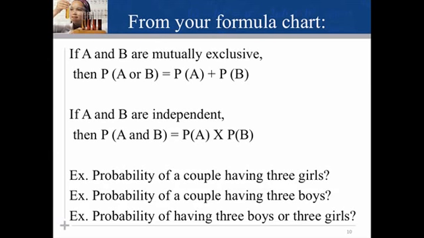That would give us 1/8 chance of having 3 girls. The same would be true of having 3 boys. However, the odds of producing either 3 boys or 3 girls is 1/4 because there are 2 ways to get the result. So the probabilities are added, 1/8 plus 1/8, giving us 1/4 chance.